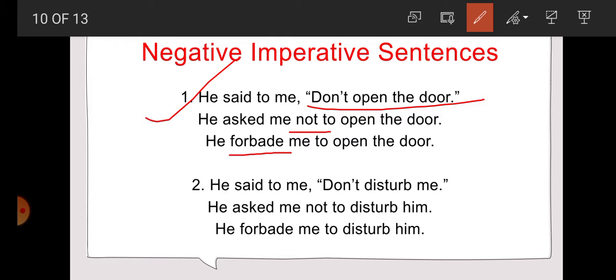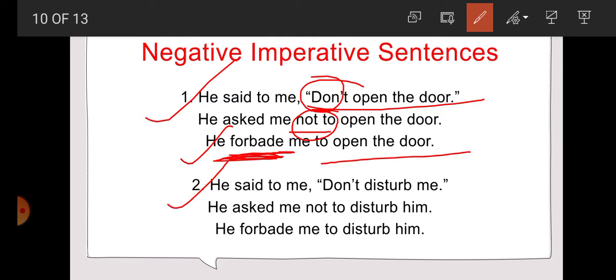For example student, if we use the word not to, how can we write? He asked me not to open the door. Not to is used here. Not to open the door, and don't is changed. Now next one, if we use the word forbid. Forbade is the V2 of forbid here because the sentence is in past tense. That's why he forbade me to open the door. Now not is not written here because forbid is already a negative word. In a negative sense it is used.